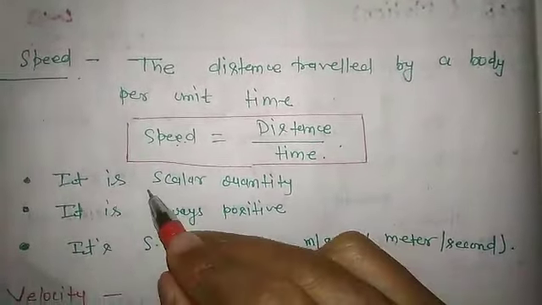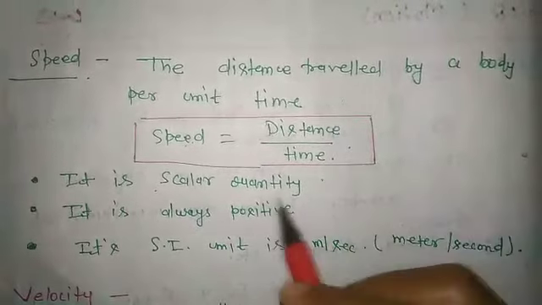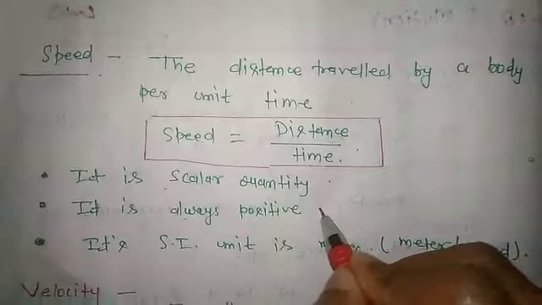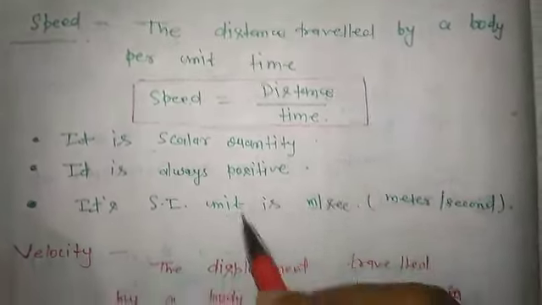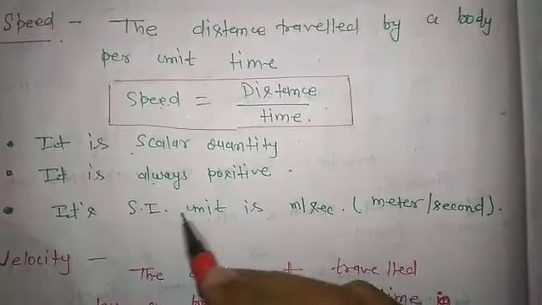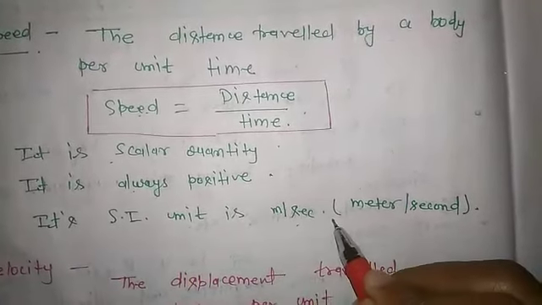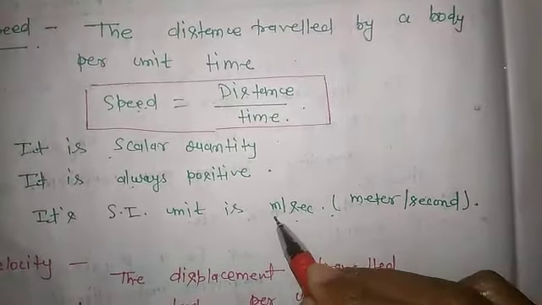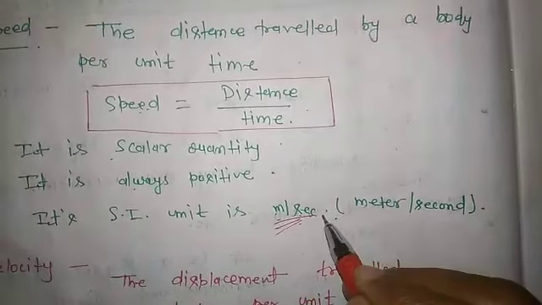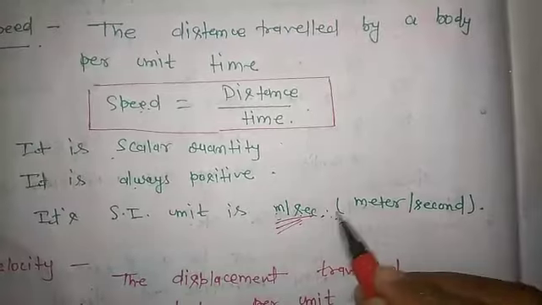There are some properties. It is a scalar quantity. It is always positive. It can never be zero or negative. Its SI unit, system of international units, is meter per second. It is written in this form, m/s, meter per second.